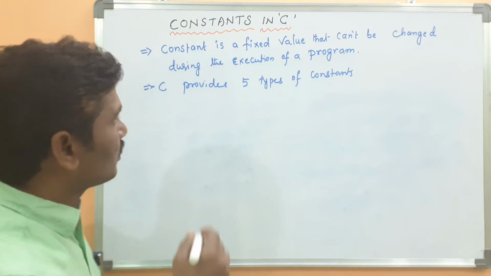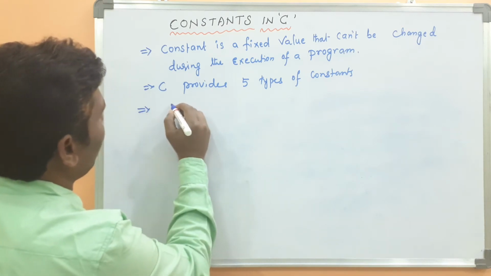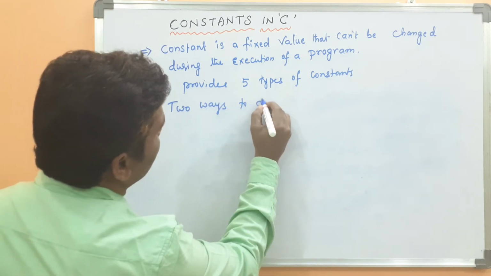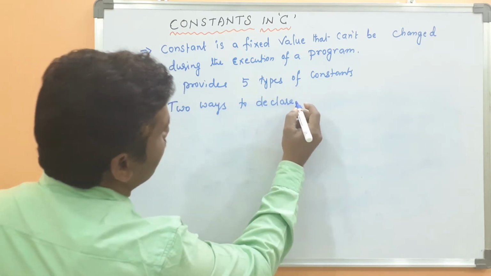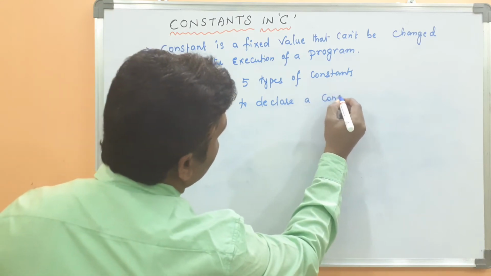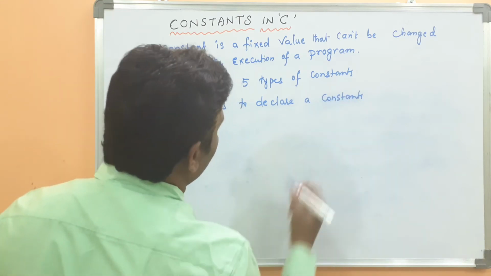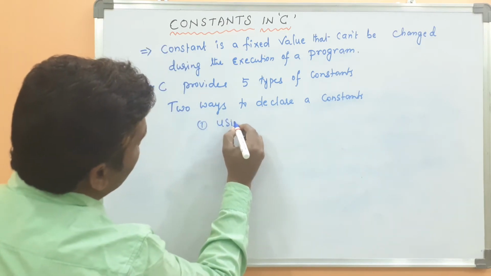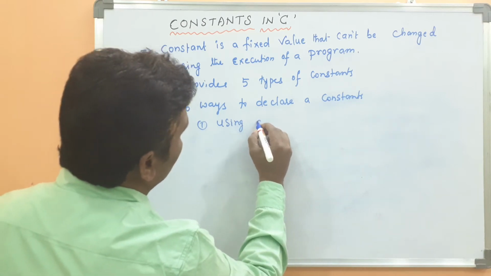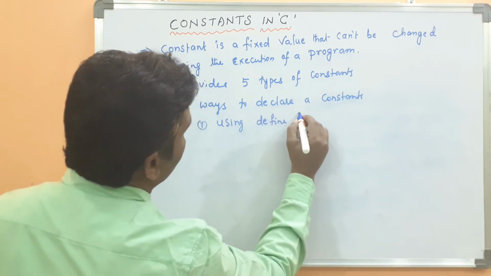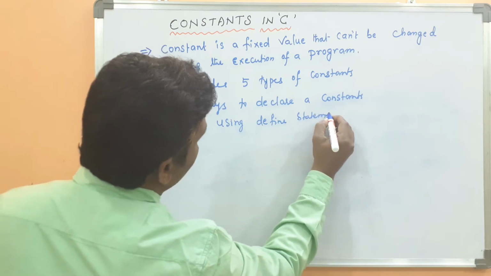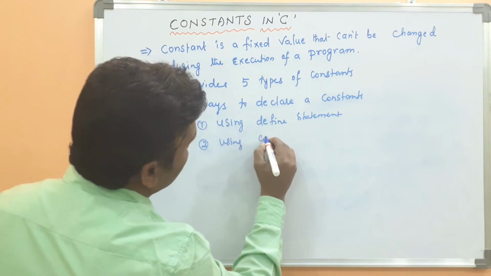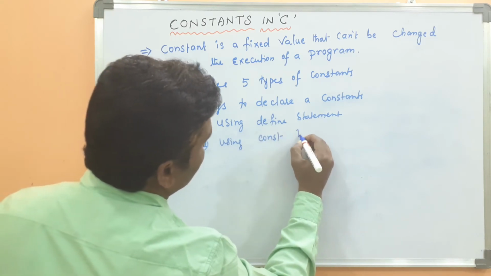C provides two ways to declare a constant. The first one is using the define statement, then using the const keyword.